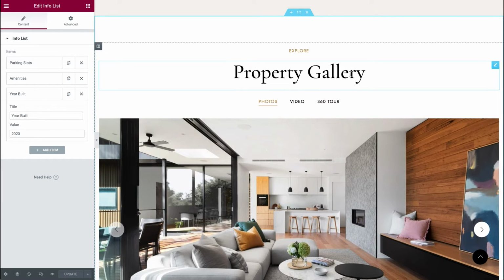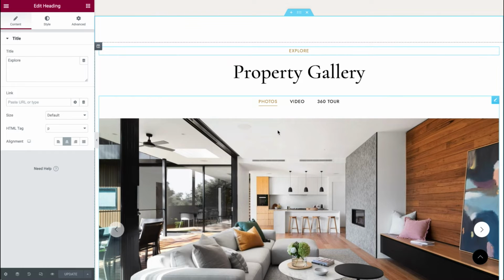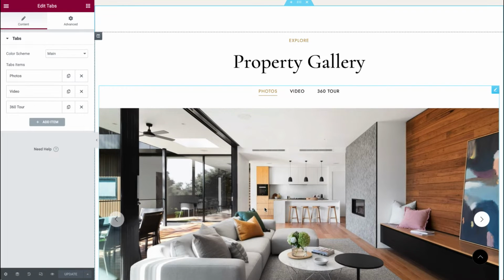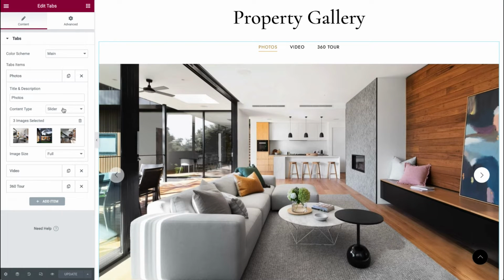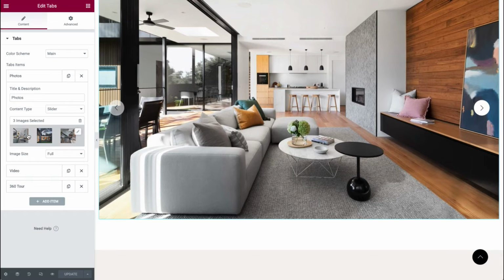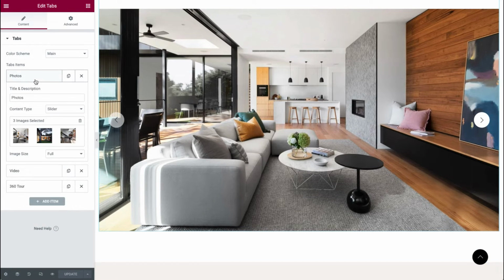Here we have the property gallery. Again, we can change the title by clicking on the edit icon. We have here photos, video, and 360 tour. So let's expand photos. We have a slider, so you can upload multiple images here, and users will be able to slide through the uploaded images.